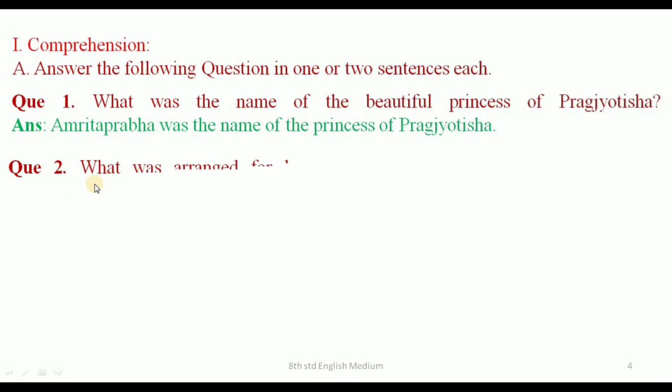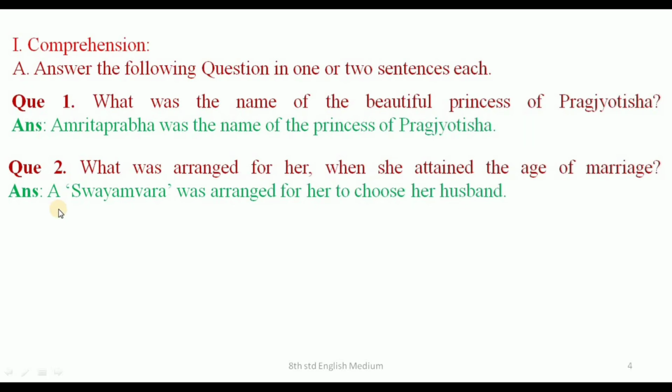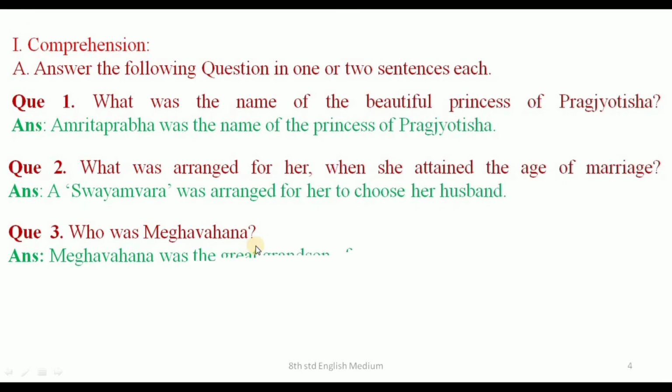Question number 2. What was arranged for her when she attained the age of marriage? Answer. A Swayamvara was arranged for her to choose her husband. Question number 3. Who was Meghavahana? Answer. Meghavahana was the great grandson of a former king of Kashmir.